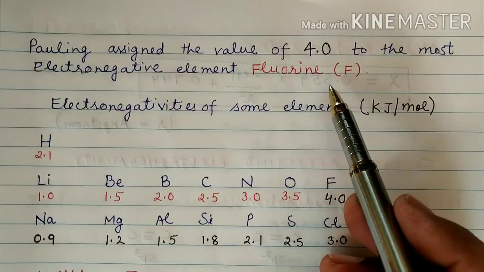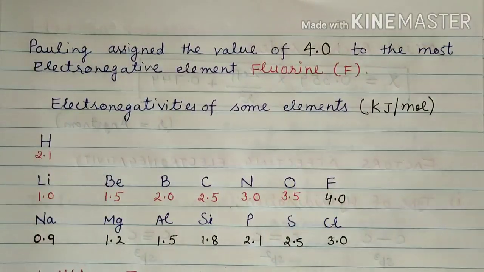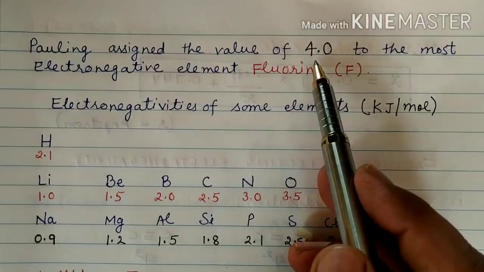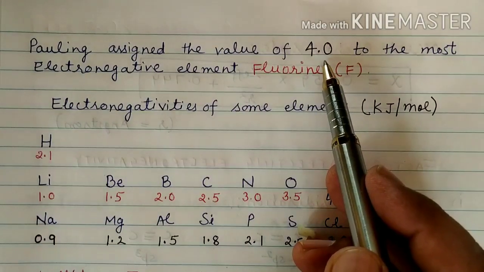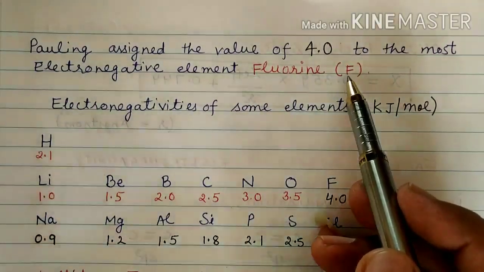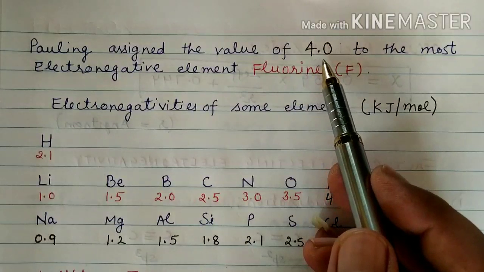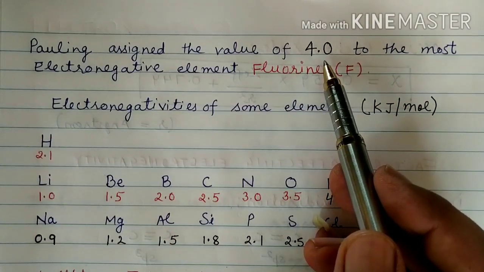As we have already discussed, the most electronegative element in the whole periodic table is fluorine, which has a value of 4.0. Remember, there is no unit because electronegativity has no unit. So the value of F is assigned as 4.0, and this was given by Pauling, right?